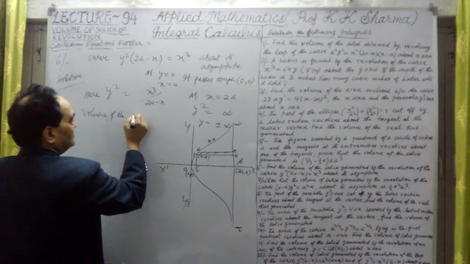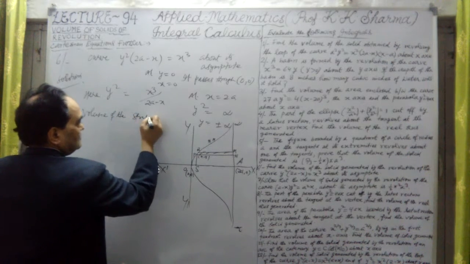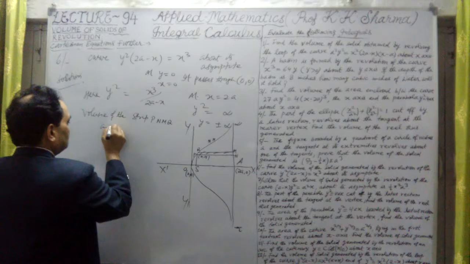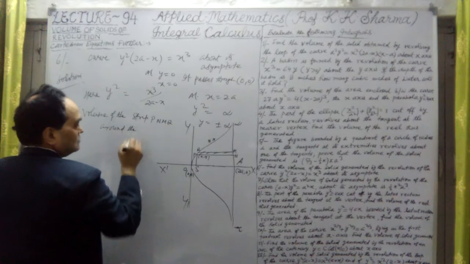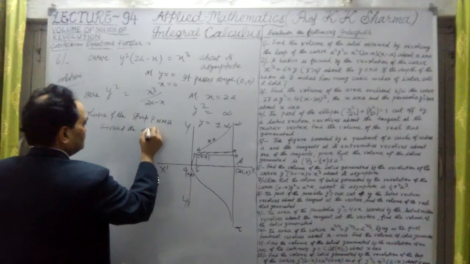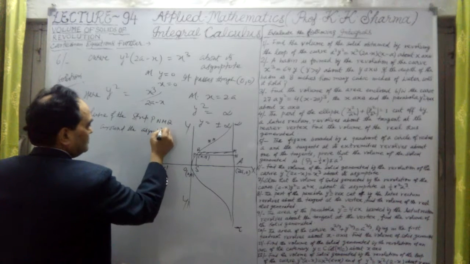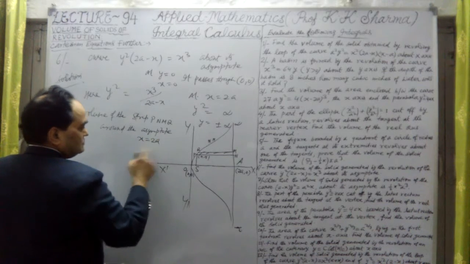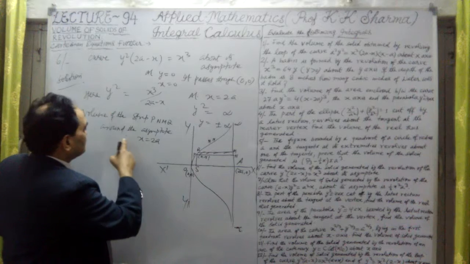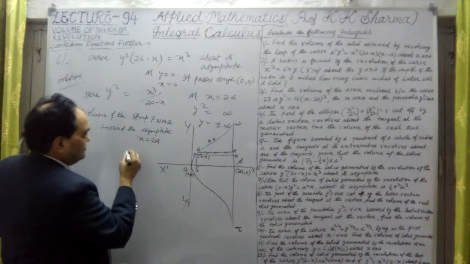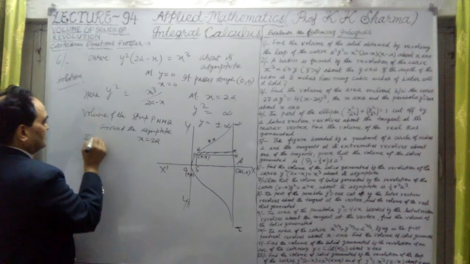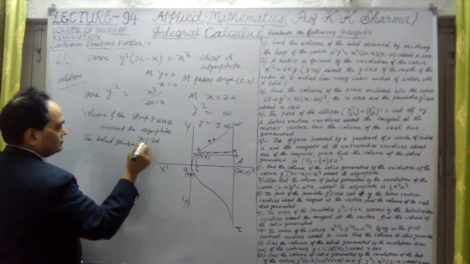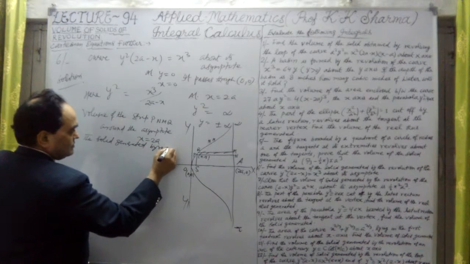Volume of the strip PNMQ around the asymptote, around the asymptote x equal to 2a, the solid generated by revolving.